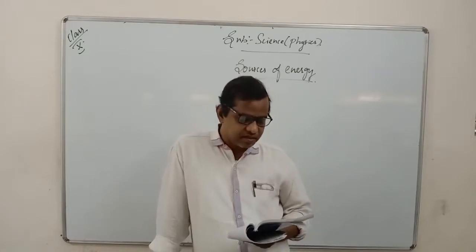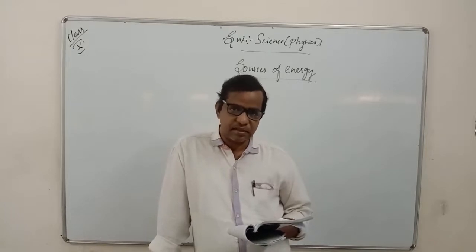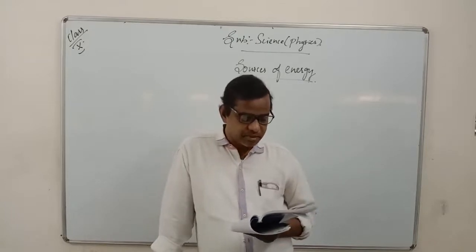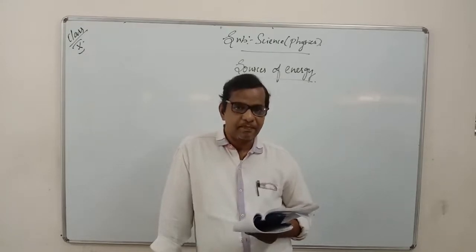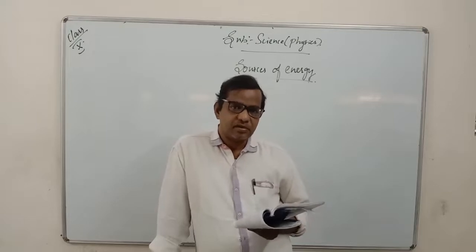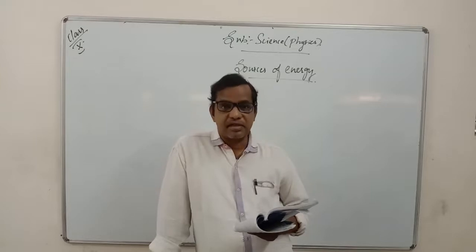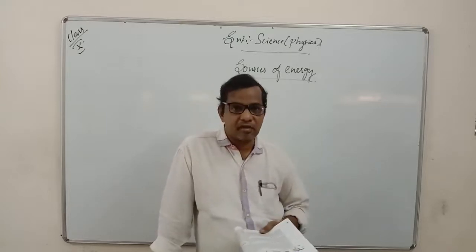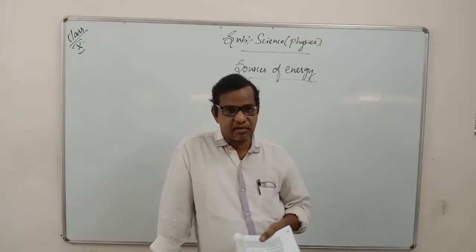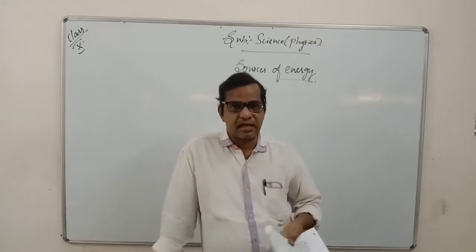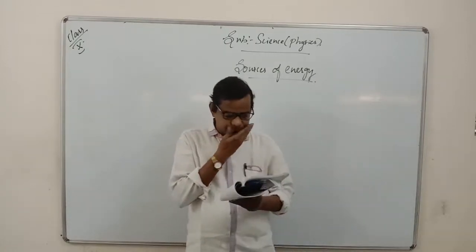He has given a simple example here, but don't do this one. It should be done in the presence of other teachers or any expert persons. So he has given the pressure cooker and the turbine. When the pressure starts coming out, that pressure is made to rotate the turbine. When the turbine rotates, it is connected to the dynamo. Then the dynamo converts this energy into light energy. That's what we see in the cycles nowadays. So when we start pedaling the cycle, mechanical energy will be converted into light energy here.